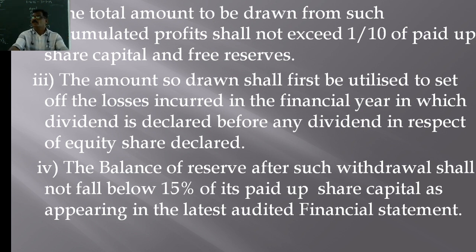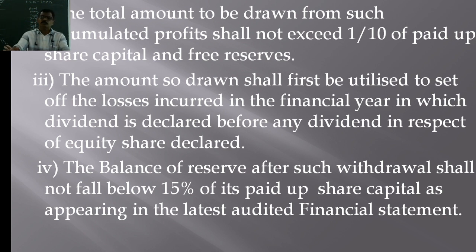And after drawing the amount from the reserves, the balance of the reserves should not fall below 15% of the paid up capital. If these conditions are fulfilled, then only a company can declare dividend out of the general reserve. Otherwise, if these conditions are not fulfilled, a company cannot declare dividend out of the general reserve, isn't it?